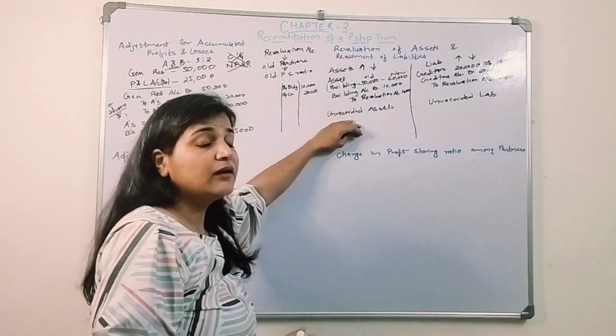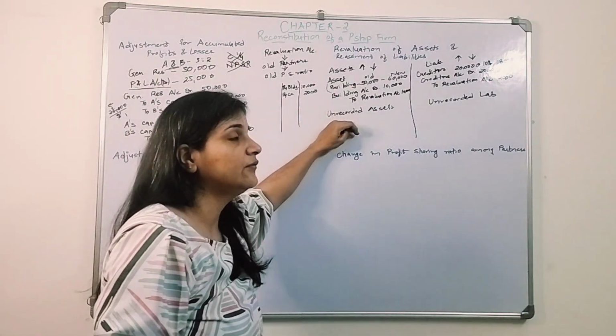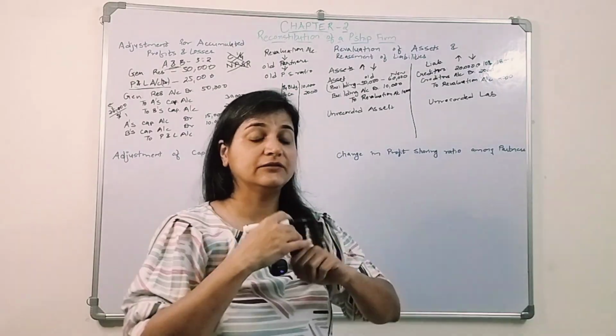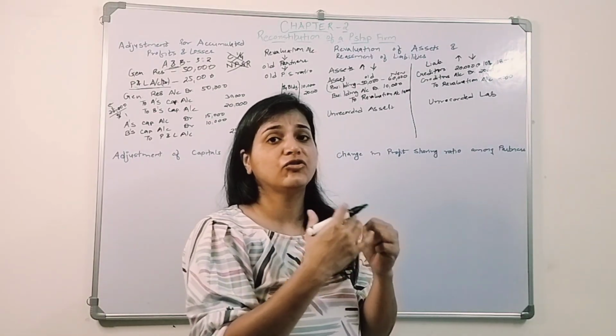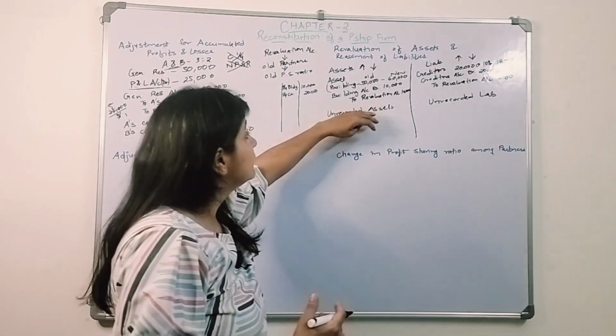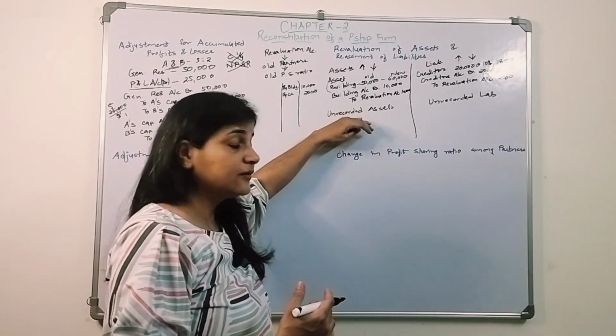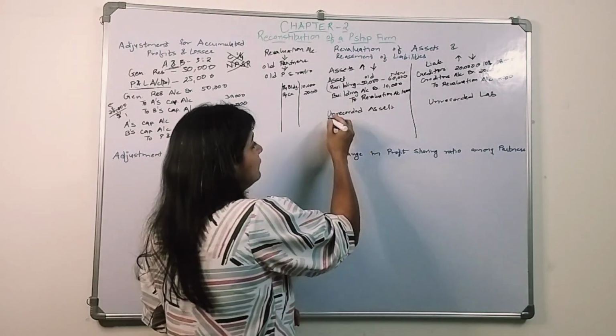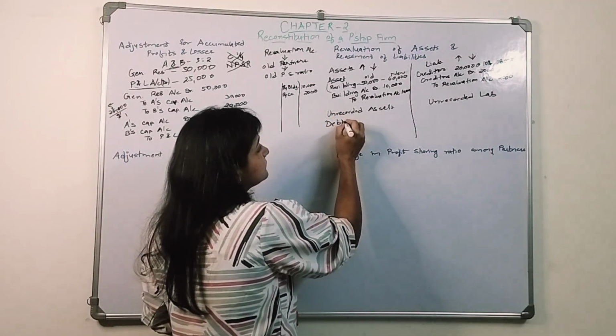Now there could be an unrecorded asset. Let's say we sold the goods, but we forgot to record it. We sold the goods on credit, but we forgot to record it in the books. So that unrecorded asset we are going to show. When we sell the goods on credit, we sell it to the debtors.